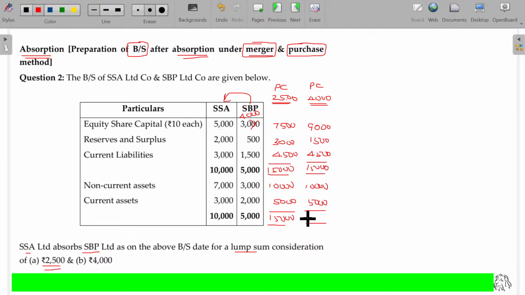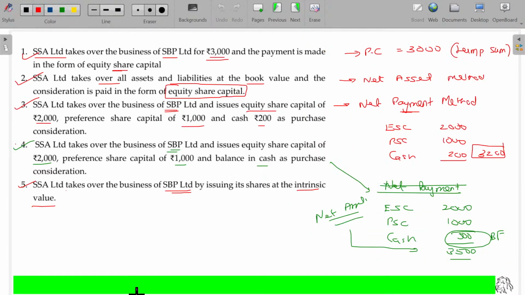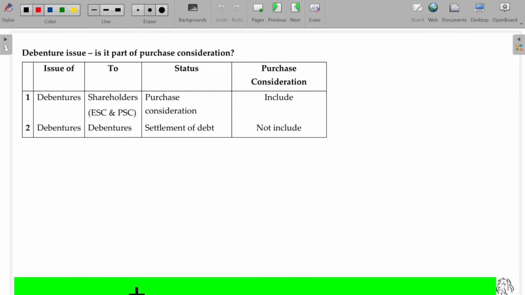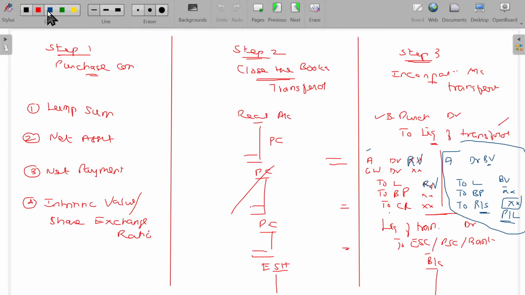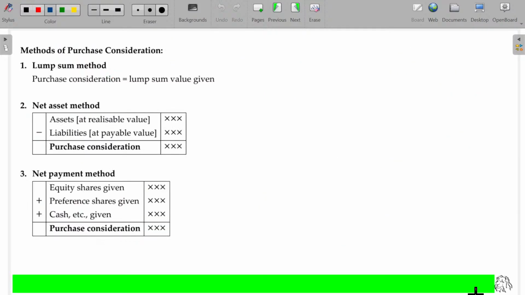It's now merged. What we have found out here is the net profit or loss after this amalgamation under the merger method. The reserves and surplus get affected due to the excess payment as well as the underpayment. Hope now you'll be able to understand this one. If you are paying more or less, then this will be adjusted only in the reserves and surplus. Clear?